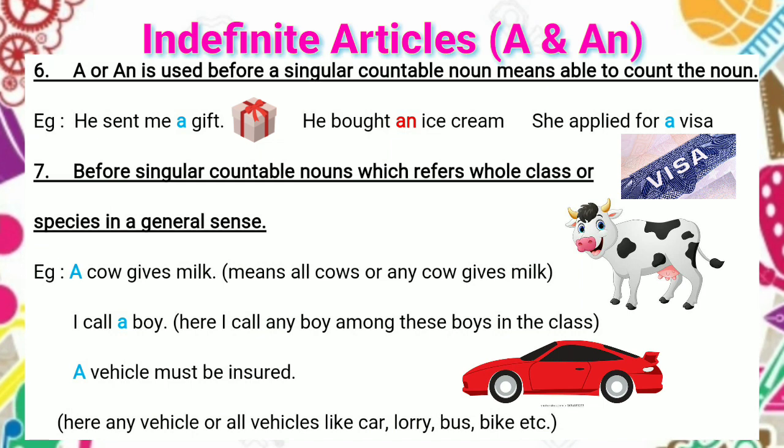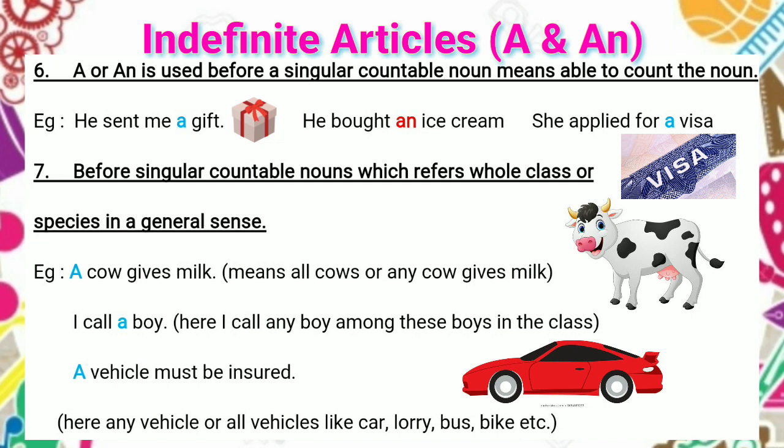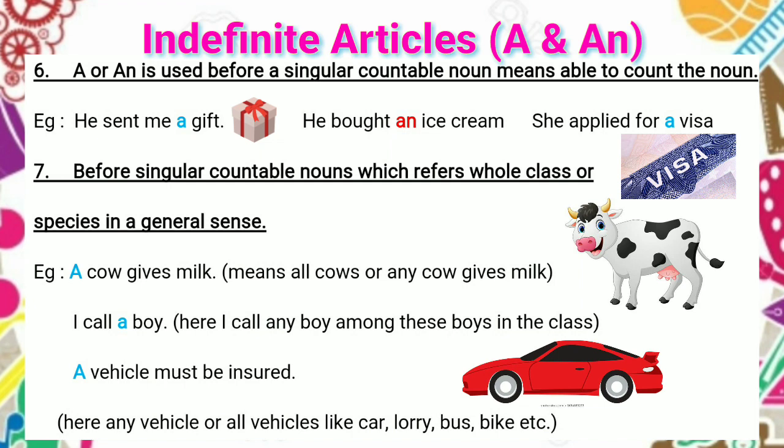Next point. A or an is used before singular countable nouns which refer to a whole class or species in a general sense. We should remember, in a general sense. Examples: a cow gives milk, which means all cows, or any cow, give milk. So in a general sense we refer to the cow species, so we use a cow gives milk. In the same way, I call a boy. Here I call any boy among the boys in the class.